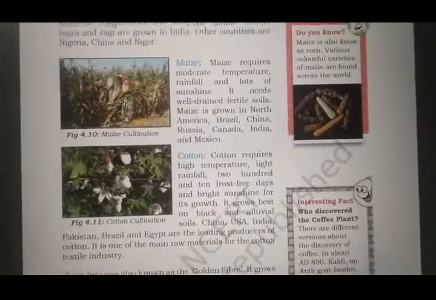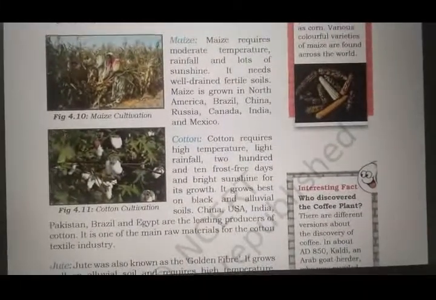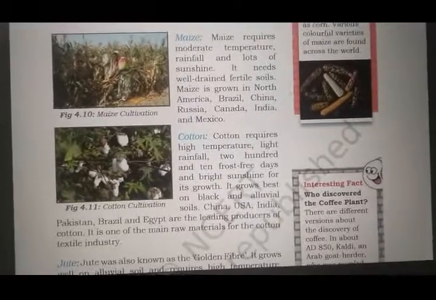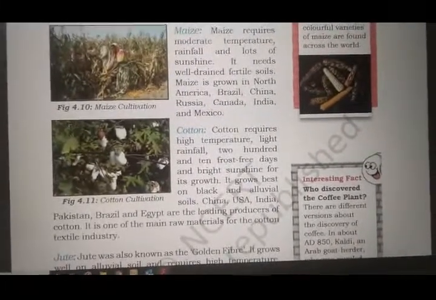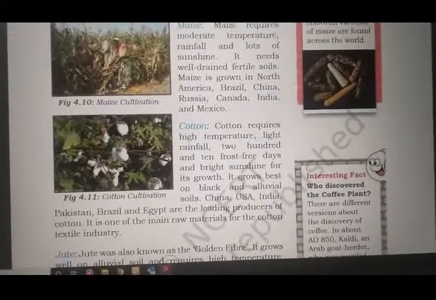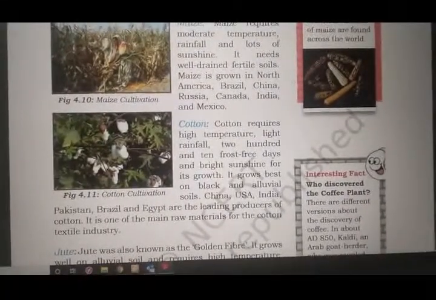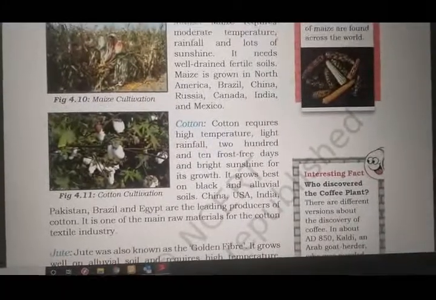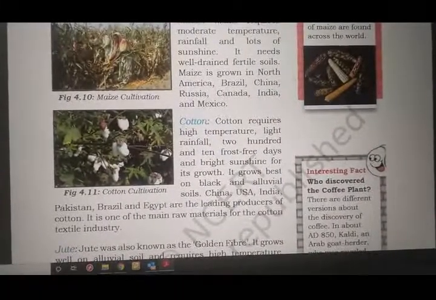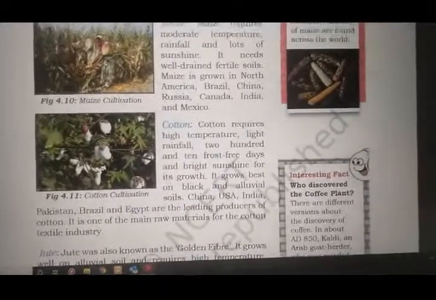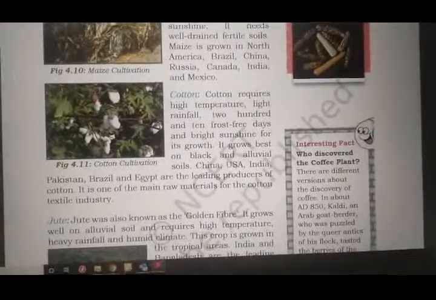Maize requires moderate temperature, rainfall and lots of sunshine. It needs well-drained, fertile soil. Okay, maize requires a very moderate temperature, a lot of sunshine and rainfall, and a very fertile soil for its growth. Maize is grown in North America, Brazil, China, Russia, Canada, India, and Mexico. Please underline all of the names. You need to remember all of these names in the exam.